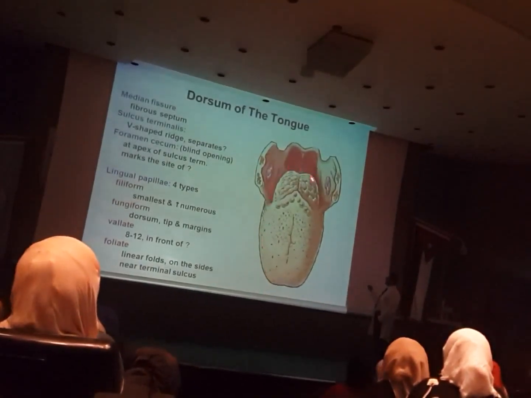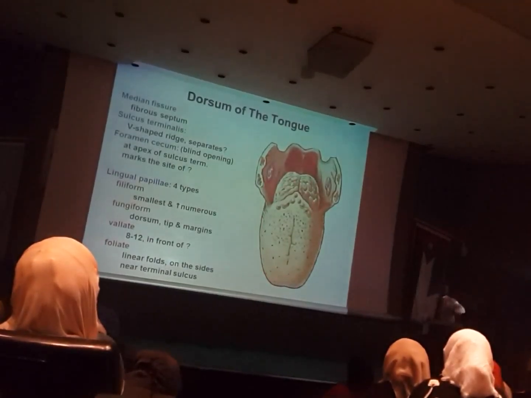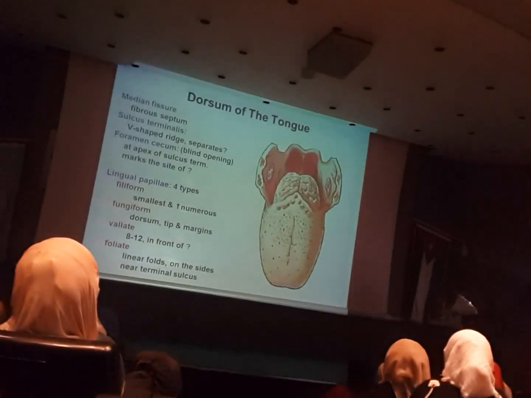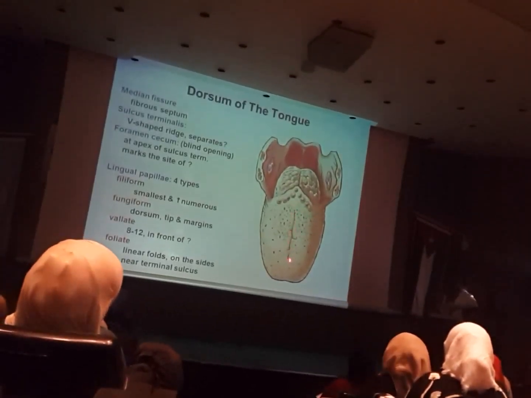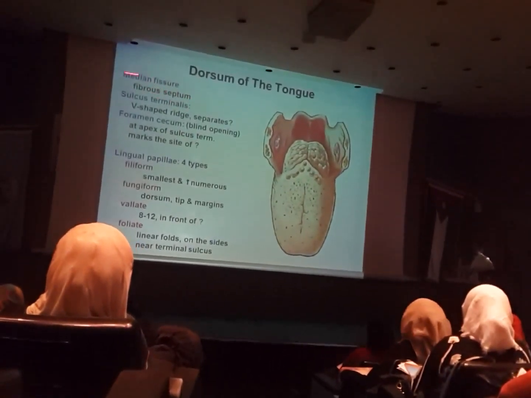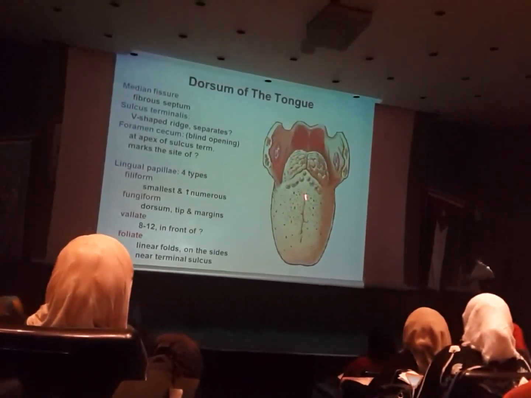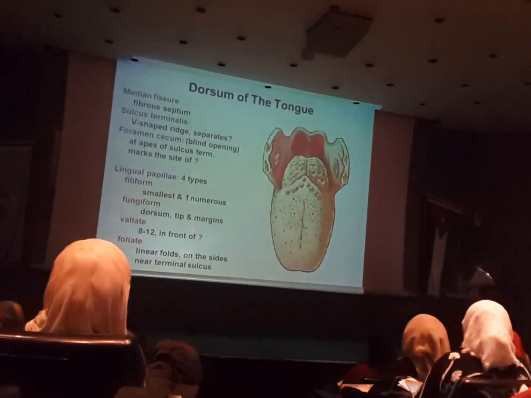The dorsum is the most important for us because of so many characteristic features. What is there in the dorsum of the tongue? The first thing you would see is that some people, not all of them, have something called the median fissure. This happens because of the lingual fibrous septum that tends this region, providing this groove.